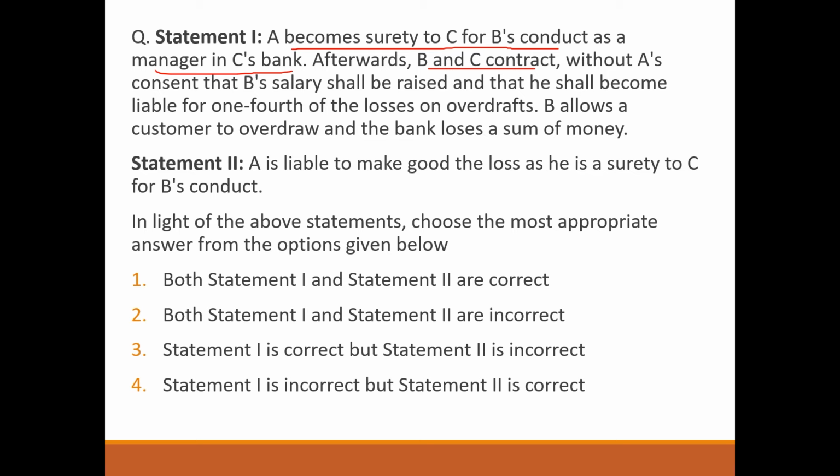A is liable to make good the loss as he is a surety to C for B's conduct. Statement 1 is correct, but statement 2 is incorrect because B and C made the contract without A's consent, so A has no liability to bear the loss. So answer will be option number 3. Statement 1 is correct, but statement 2 is incorrect.